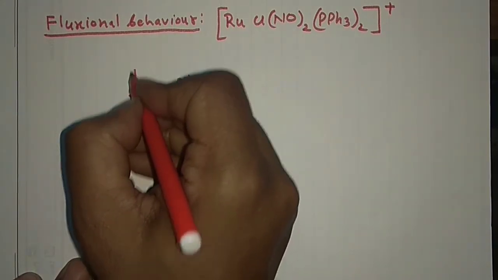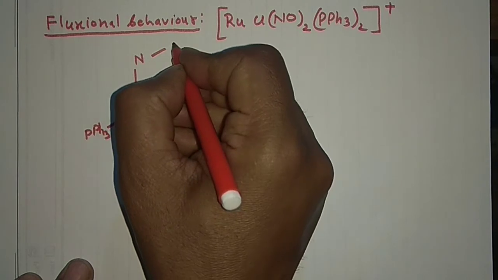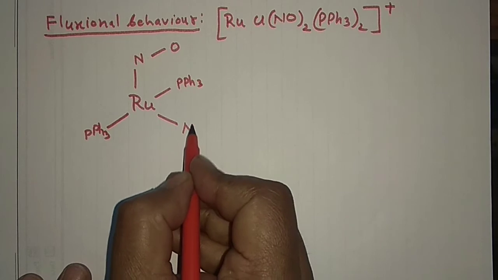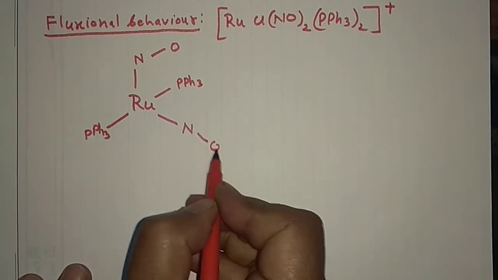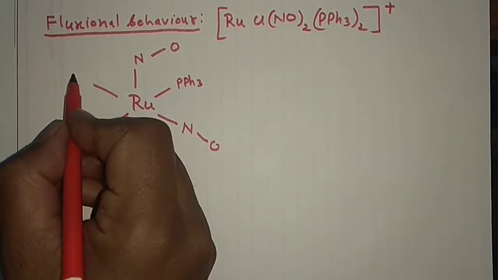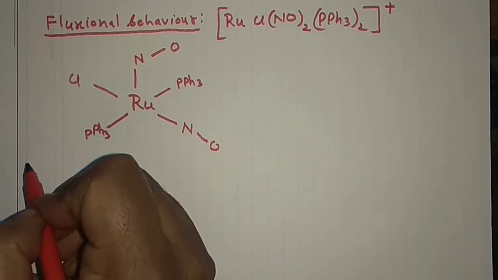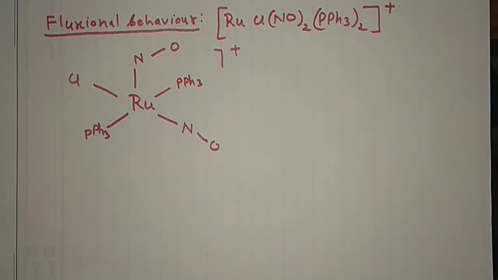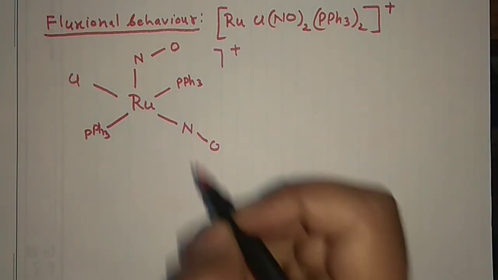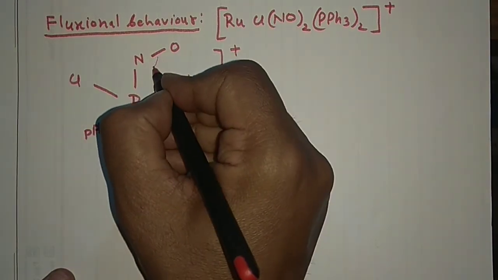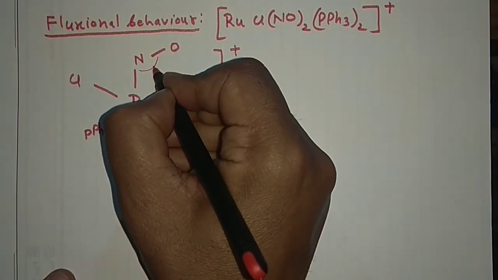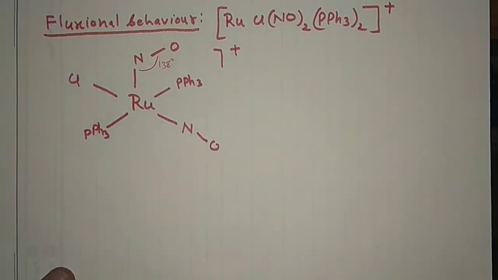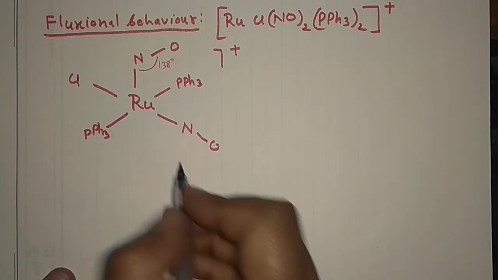And then you have NO, a bent mode of bonding, and then I can put NO, a linear mode of bonding, and this is Cl, and of course positive charges over there. So this is the bent mode, and experimentally it is found that the bond angle is 138 degrees.